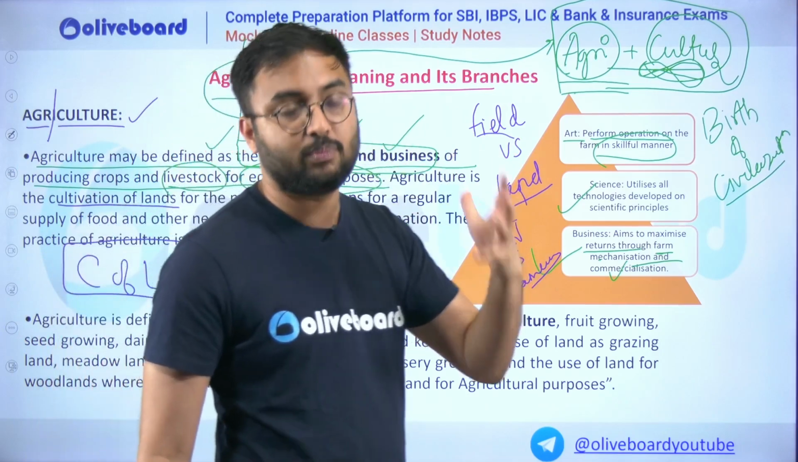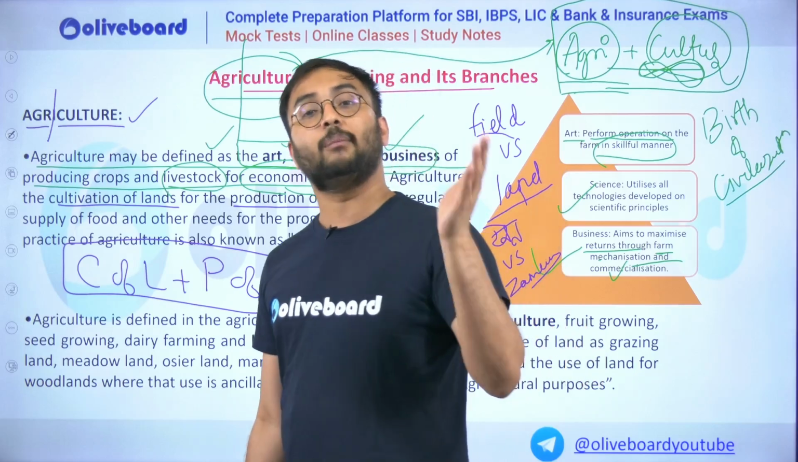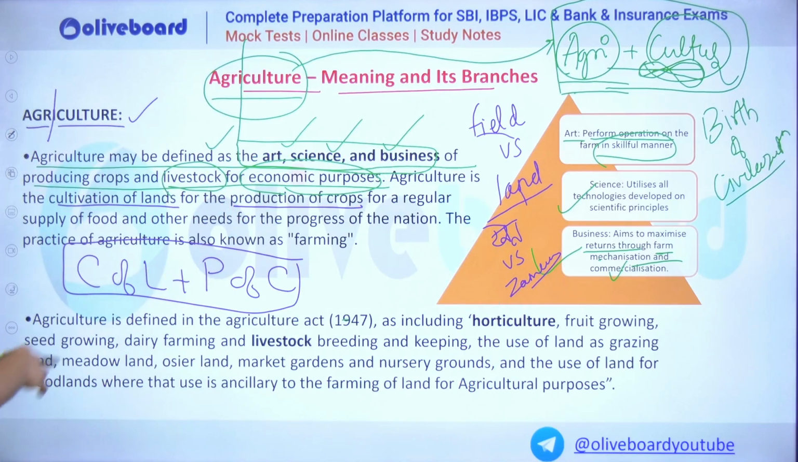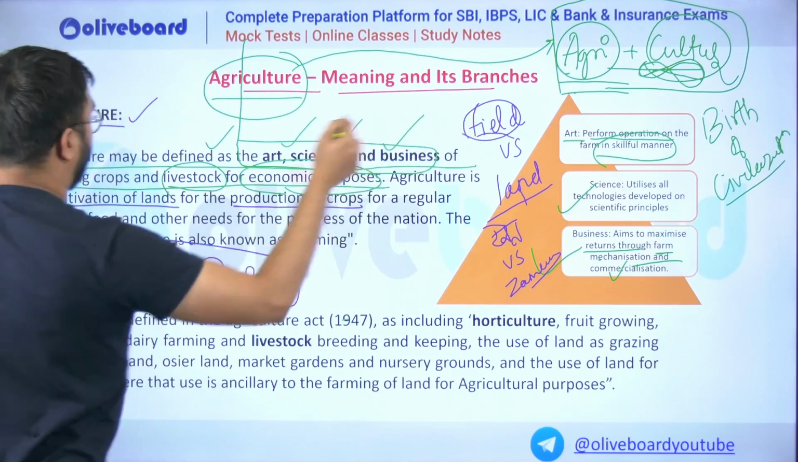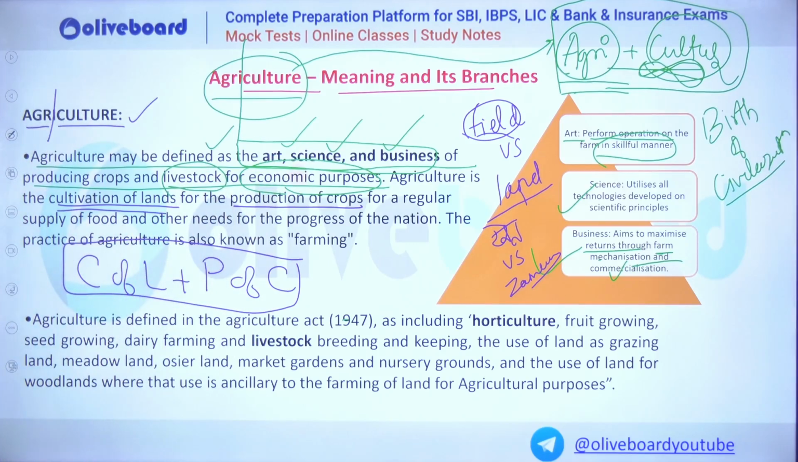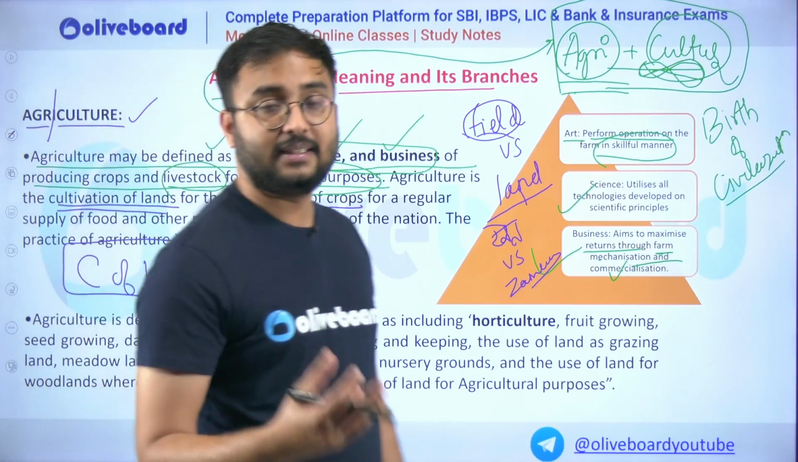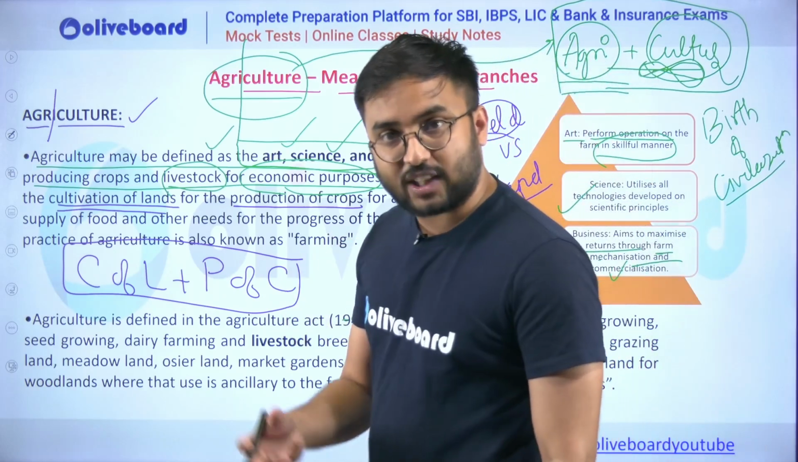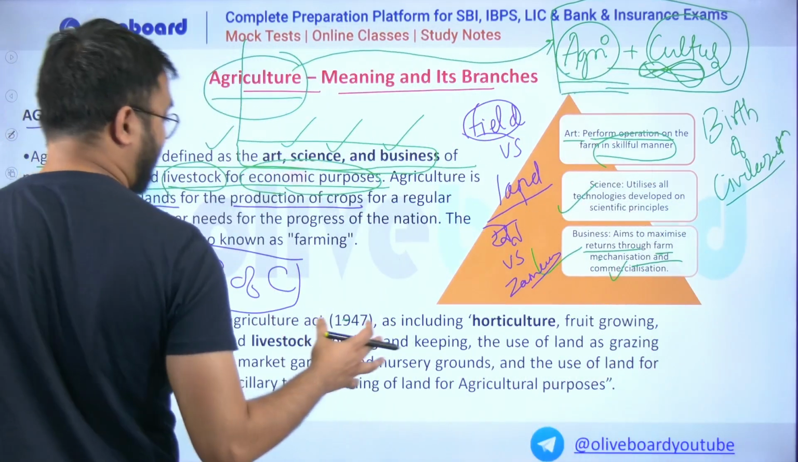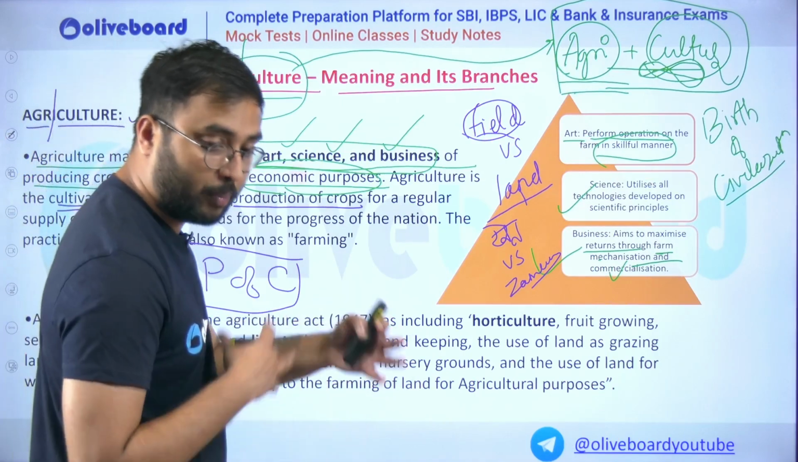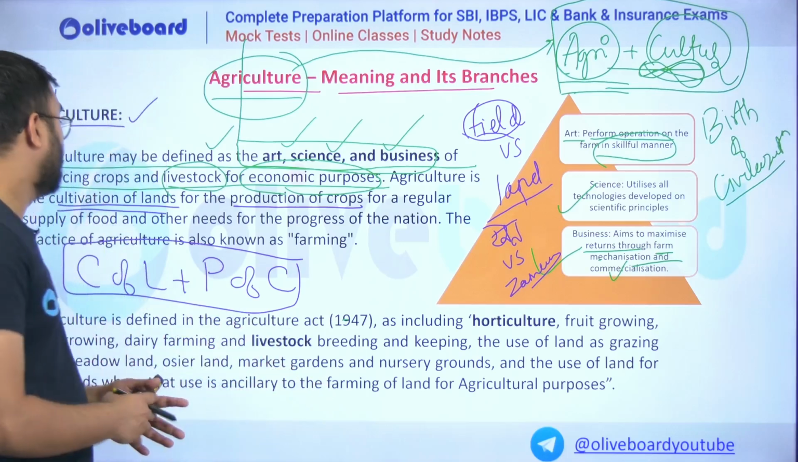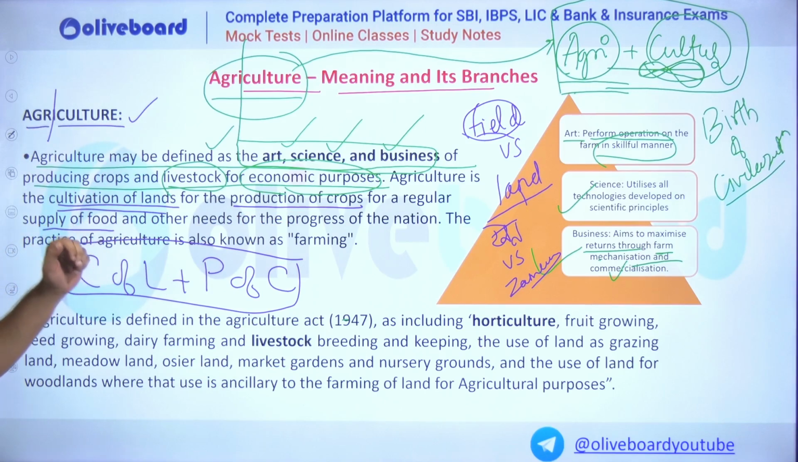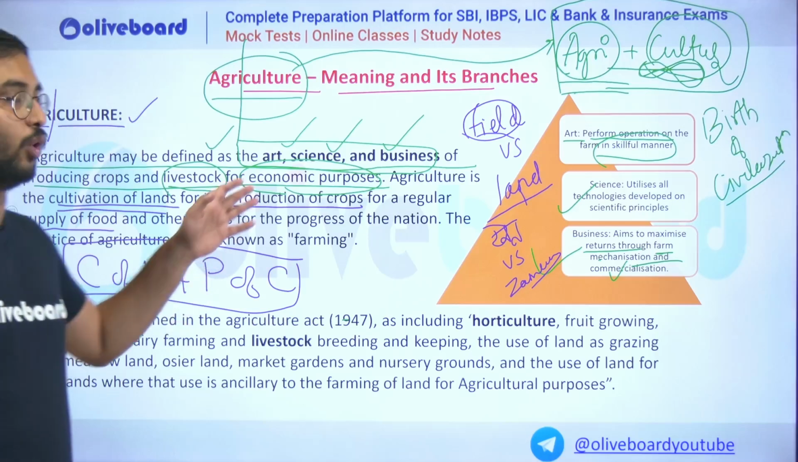A land can be a random substrate of rocks which may or may not support your plant growth. So this is your field, and that is why for formation of a field or making fields, cultivation of land is very important. This cultivation of land would be maybe increasing the nutrients in the soil, maybe improving the soil texture, soil particles. For example, random boulders are there in the soil, so breaking down those boulders and making the soil finer. So cultivation of the land and production of the crops for a regular supply of food and other needs for the progress of the nation is also called agriculture.